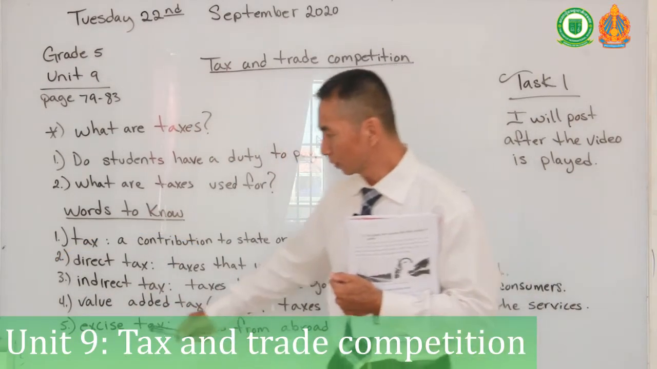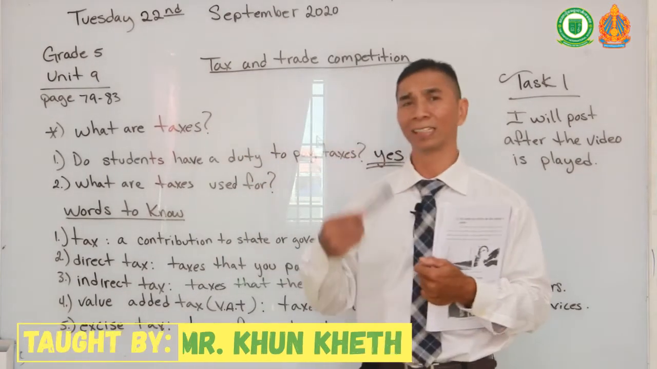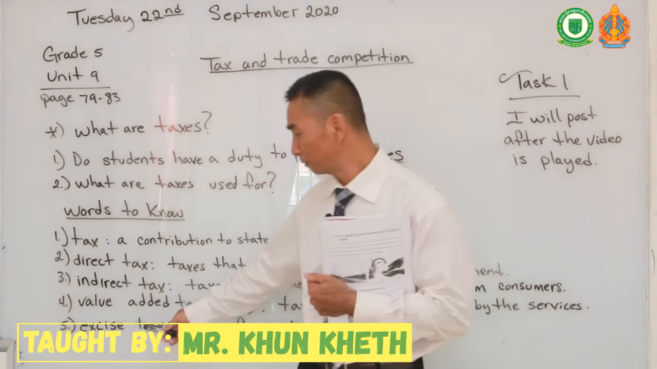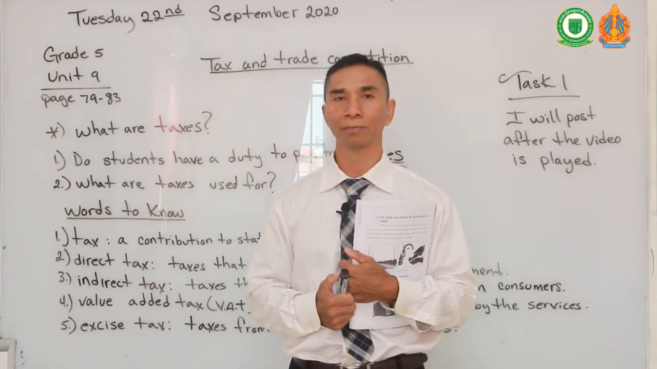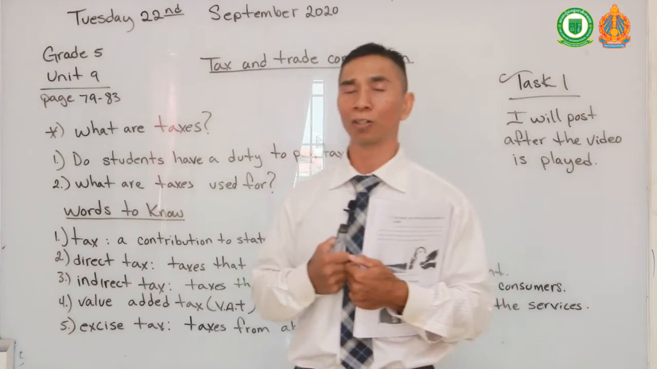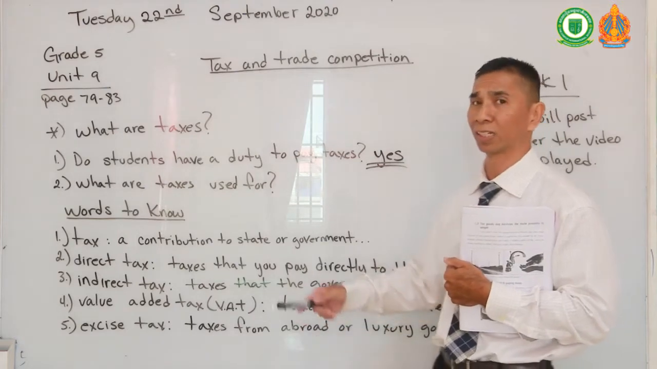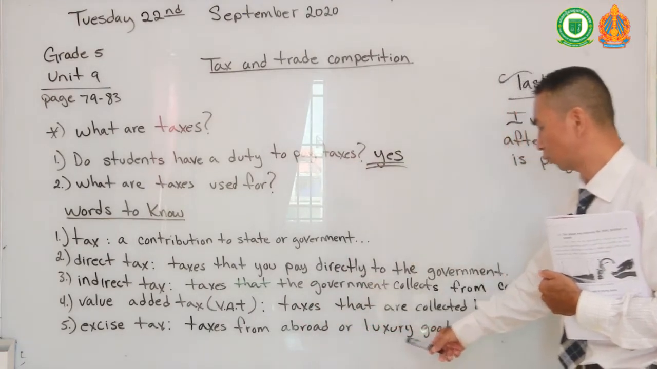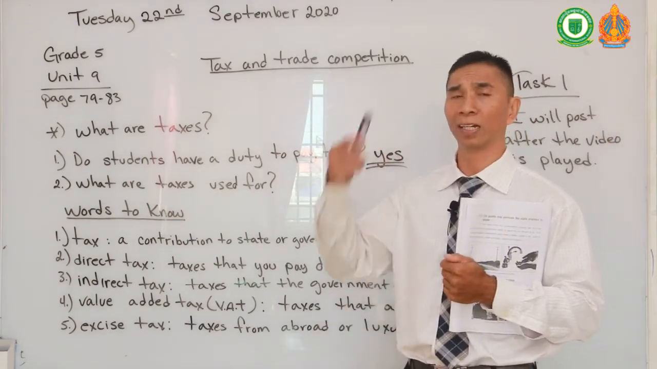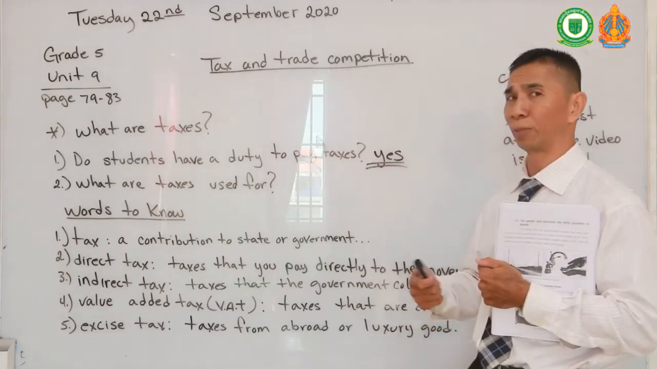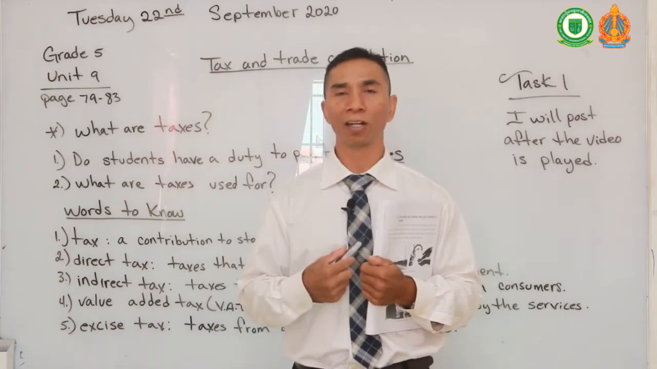Okay? And our last word is excises tax. Excises tax. What is an excises tax? Can you give me an example of a product here in Cambodia that has this tax on it? If you say a car, you are correct, because an excises tax is a tax on goods from abroad, meaning coming from another country, or on luxury goods. A luxury good means something that costs a lot. Anything that comes from another country or something that is luxury, meaning costs a lot of money, has an excises tax. For example, like our car we were talking about earlier.